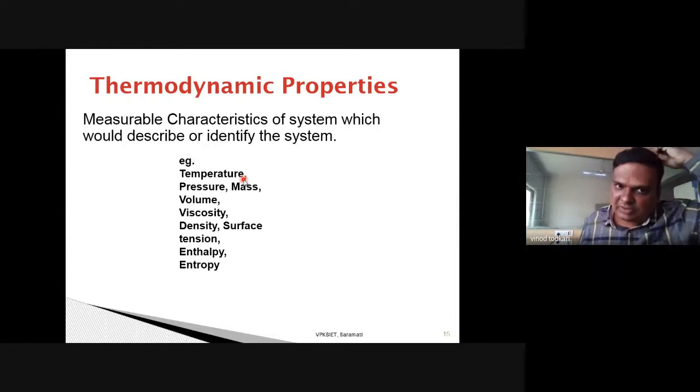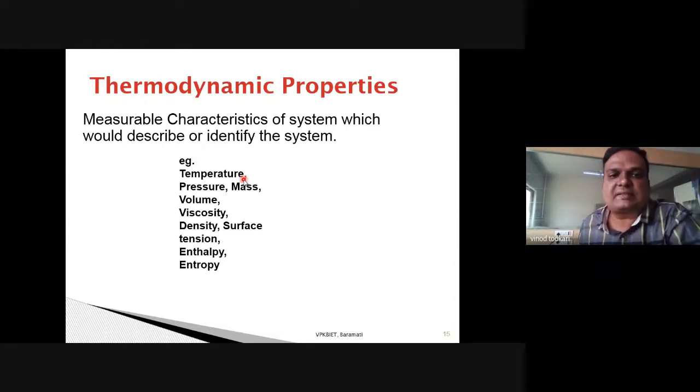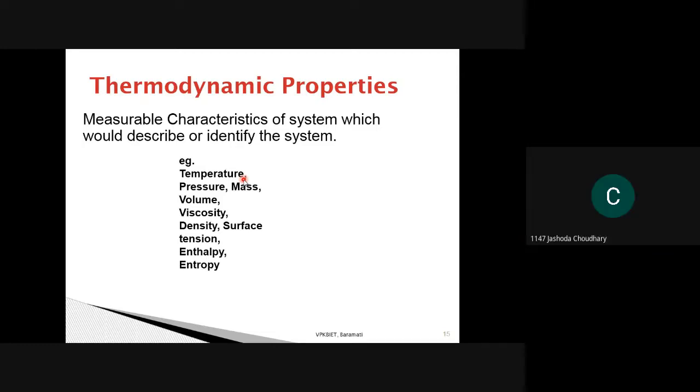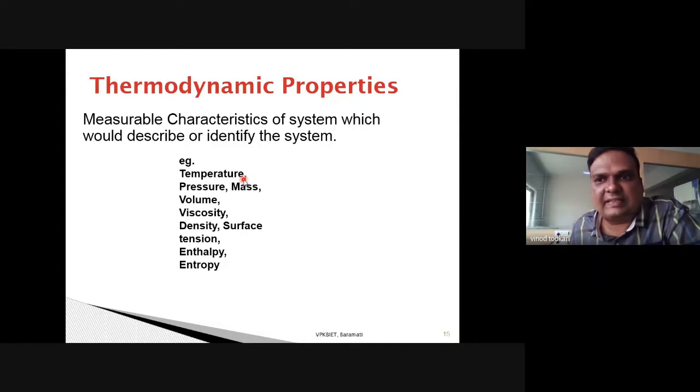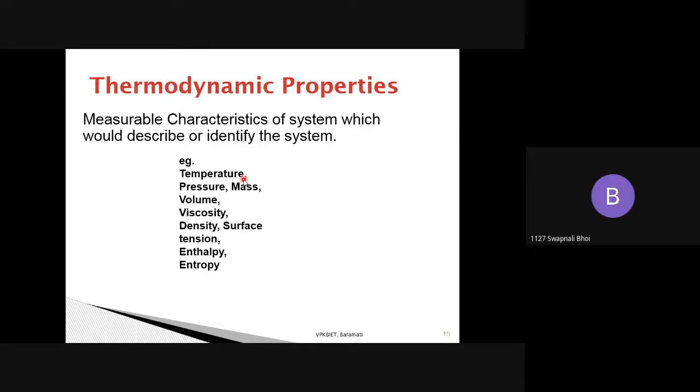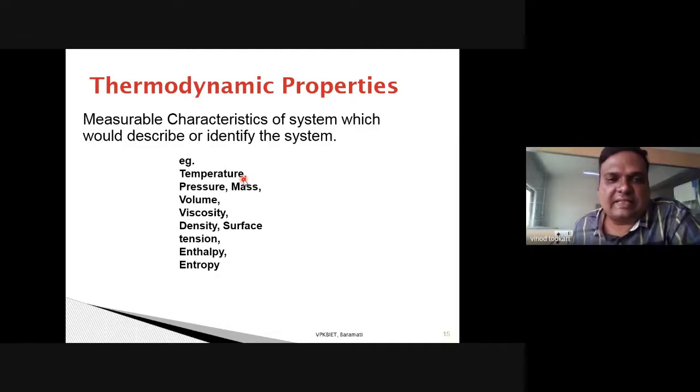Can anyone tell me what are the different scales for temperature? Celsius, Kelvin, Fahrenheit. Yes, Celsius is correct. Degree Celsius. Very good. Next, Kelvin. Fahrenheit and Kelvin. Excellent. Celsius, Kelvin and Fahrenheit.